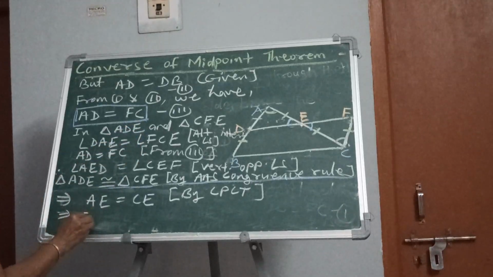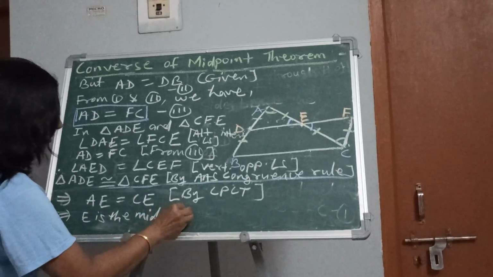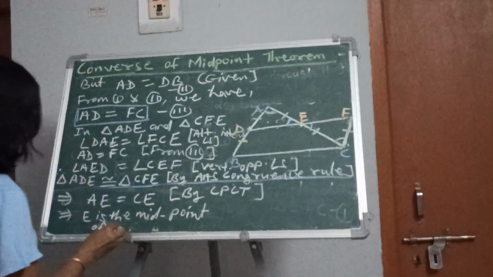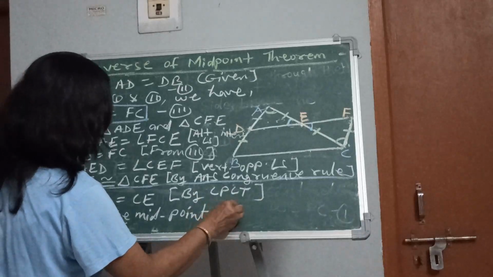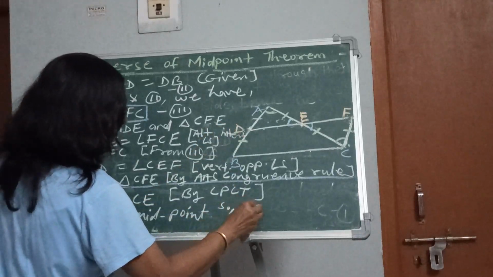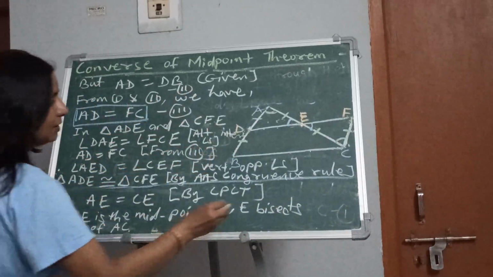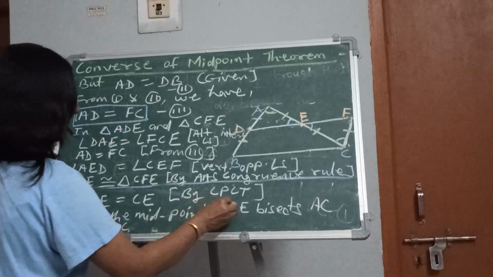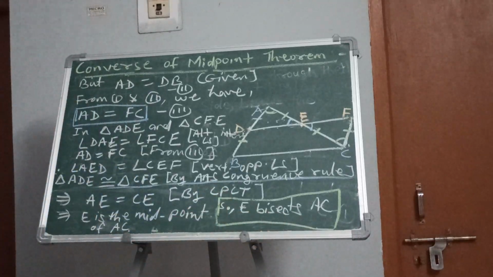This implies E is the midpoint of which? AC. And so what we can say? That E bisects AC. Bisect means to divide into two equal parts. And this is the thing which we have to prove.